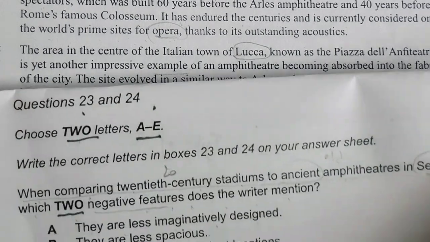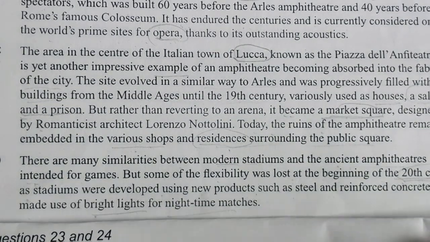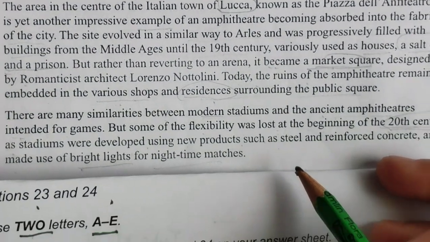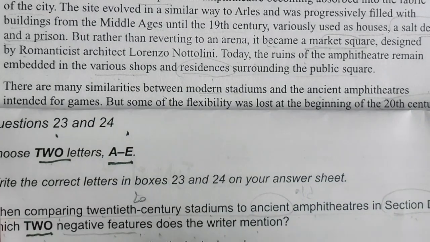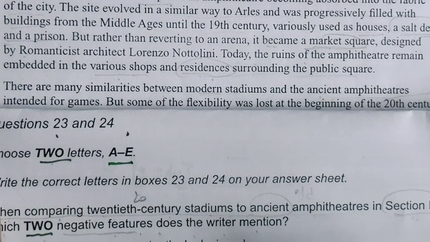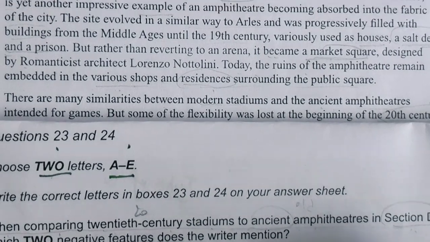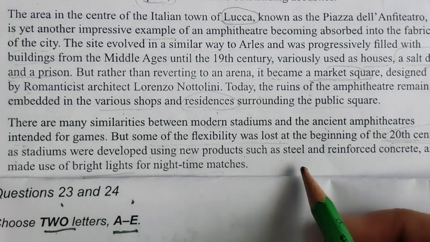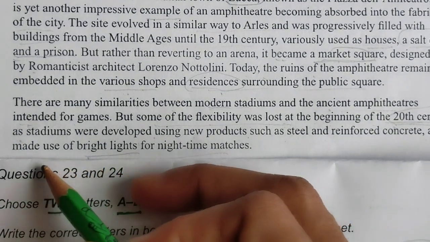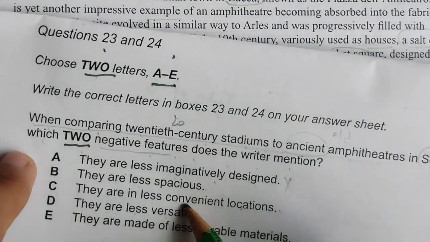Okay, flexibility was lost. So does it mean less imaginatively designed? No, they are not talking about design. Using new products made of lifetime materials. Okay, less spacious, convenient location.